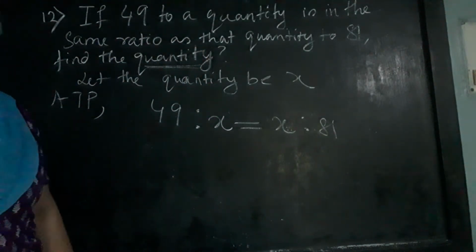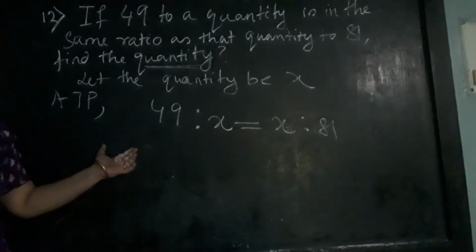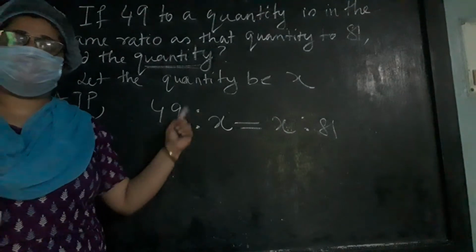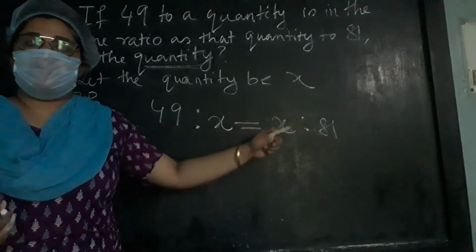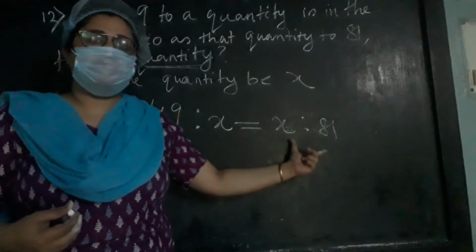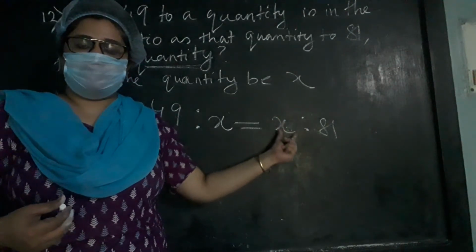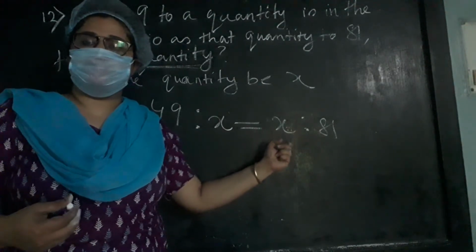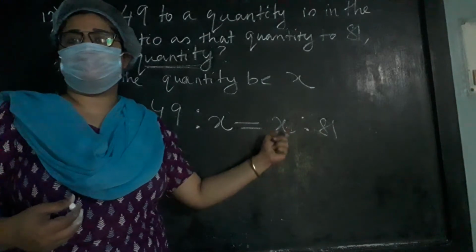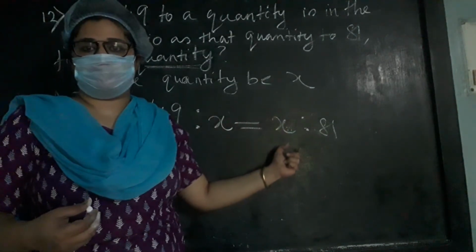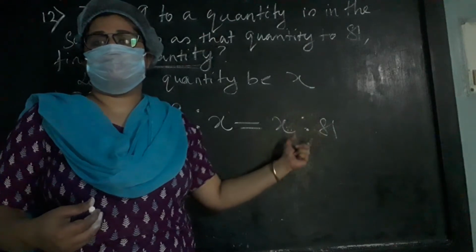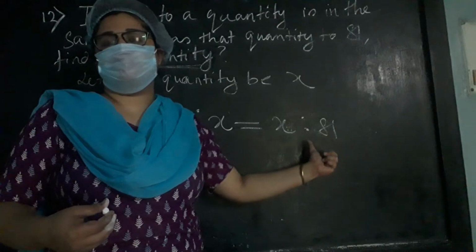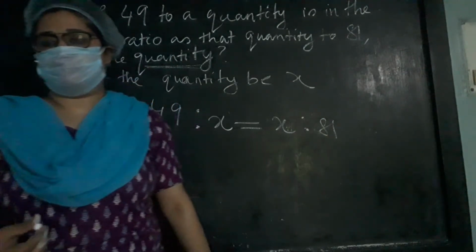Simply, if we want to understand, the question tells you that 49 is having a ratio with the unknown quantity, and this ratio is proportional to or equal to another ratio which is formed by two numbers, where the first number is the unknown quantity. That means the unknown quantity is repeatedly found in the second ratio, related to another number. So this unknown quantity is having another ratio or relation with the other number 81.